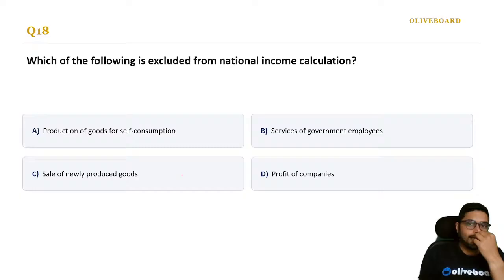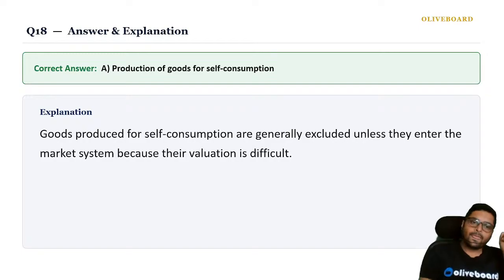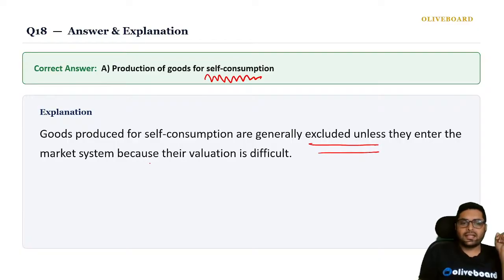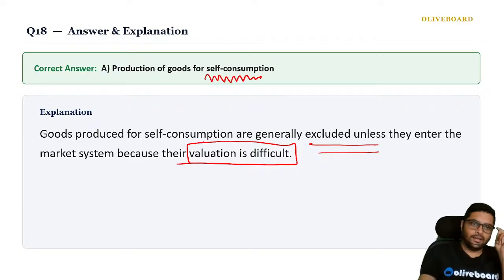Which of the following is excluded from national income? Production of goods for self-consumption, service of government employees, sale of newly produced goods, or profit of companies. So what is excluded? Goods for self-consumption are generally excluded unless they enter the market system because their valuation is difficult. Whatever is consumed, we cannot predict their valuation. So that is excluded. Okay, please remember.